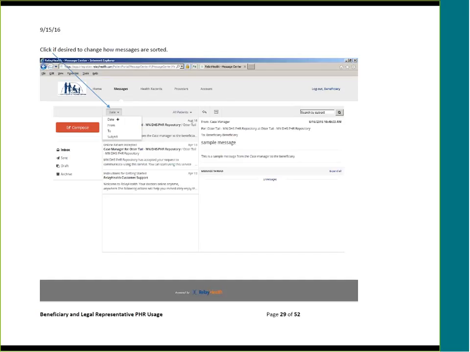You can click, if desired, to change how messages are sorted from the standard date sequence. Click on the drop-down and select the desired method of sorting. Click on Archive the message to remove it from this view if desired. Note that messages are never deleted from the Relay Health PHR, however. They go to the archive folder that shows on the left.